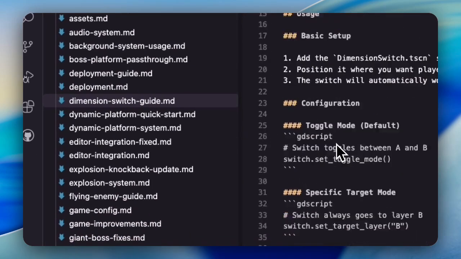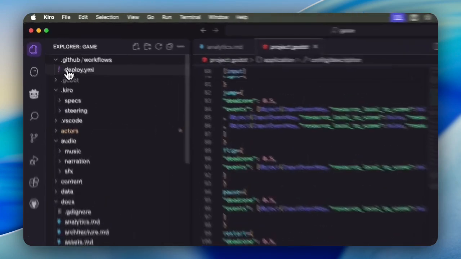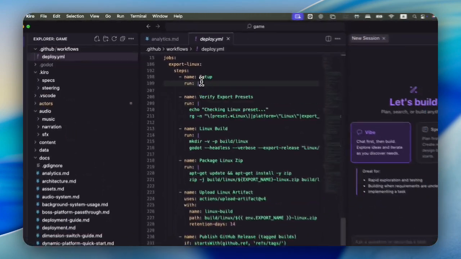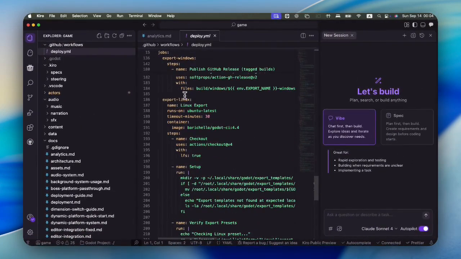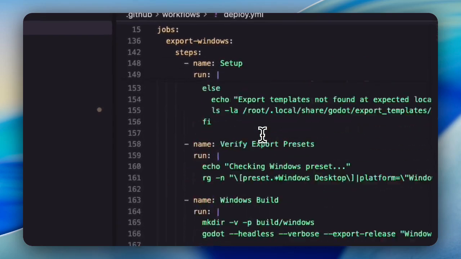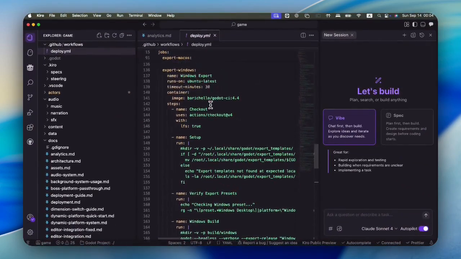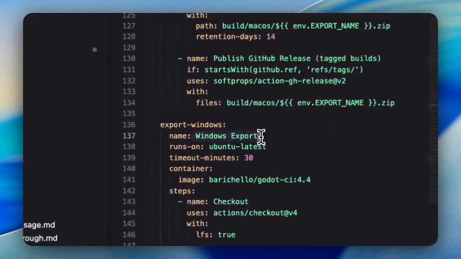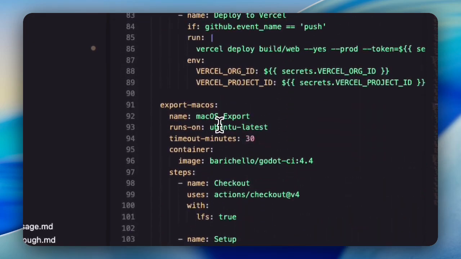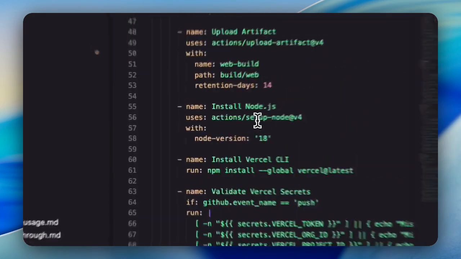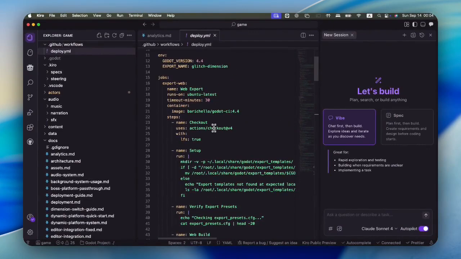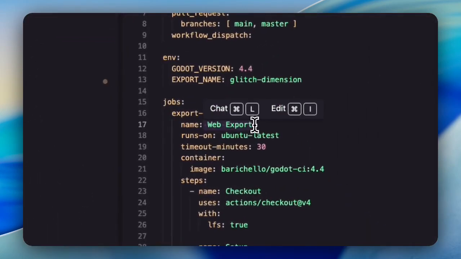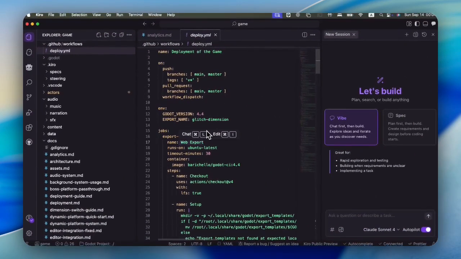With Kiro's help, I followed the key standards of production-ready software. I set up continuous integration and delivery with GitHub Actions, so every change to the main branch automatically built versions for web or macOS, Windows, and Linux. For the web, I pushed it to Vercel, making the game instantly available to everyone.